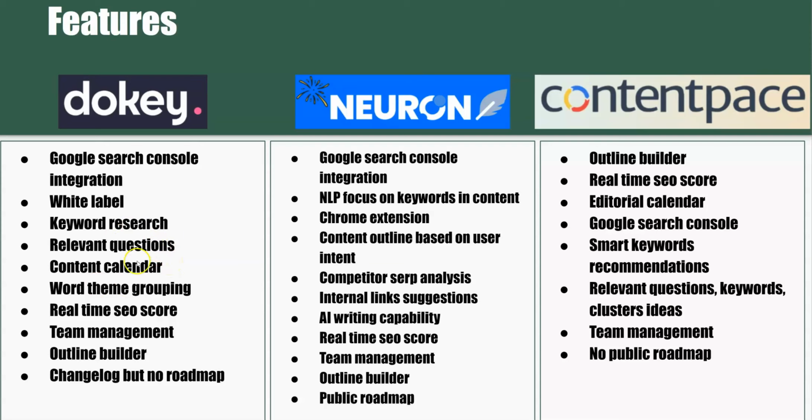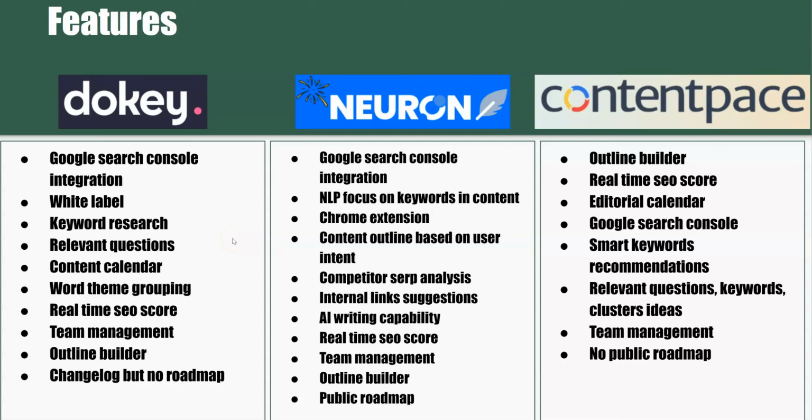You've got relevant questions, content calendar, word theme grouping. That was kind of a different feature, and I wasn't quite sure what to do with it, but that seemed to be something that they had that the other tools don't have. Real-time SEO score, they pretty much all have that. I would say Neuronwriter and Dokey with real-time SEO scores are going to be the best.